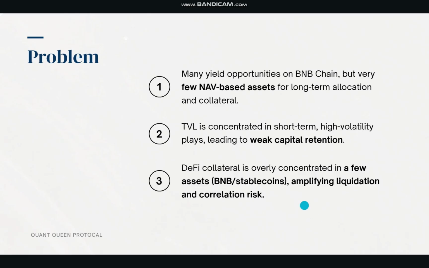Here are some problems we found in the market. First, BNB Chain has many yield opportunities, but few NAV-based assets that are suitable for long-term allocation and reliable collateral. As a result, TVL is heavily concentrated in short-term, high-volatility plays, which leads to weak capital retention and unstable liquidity. Meanwhile, DeFi collateral remains over-concentrated in a small set of assets, mainly BNB and stablecoins, amplifying liquidation cascades and correlation risk during market stress.